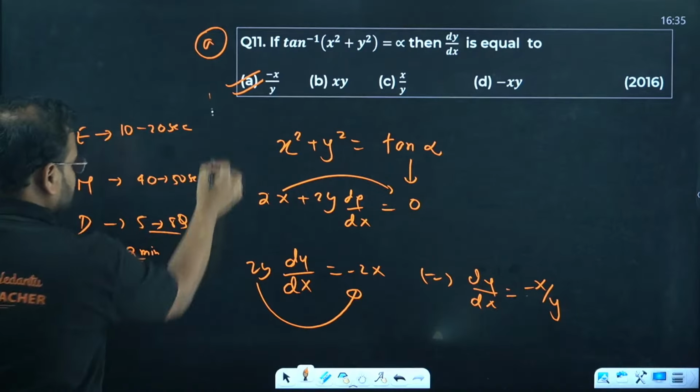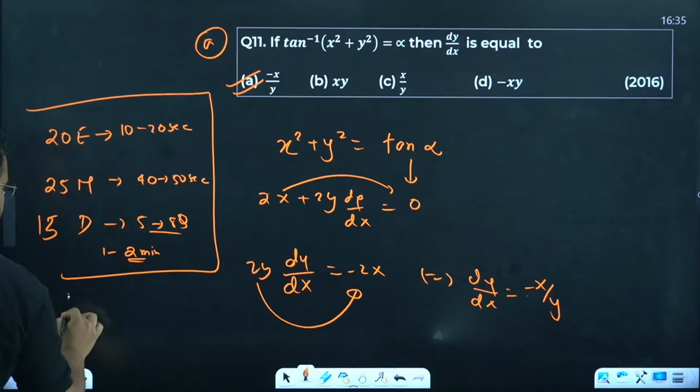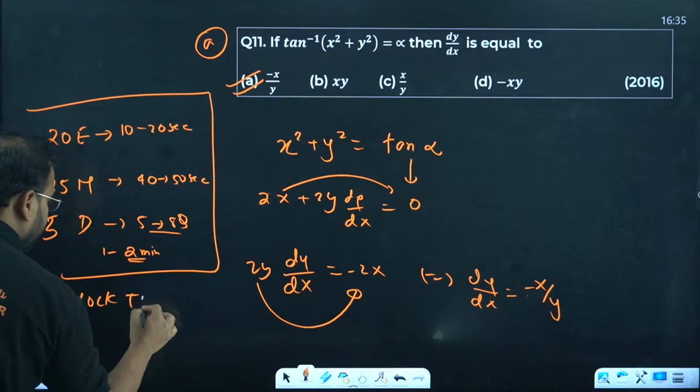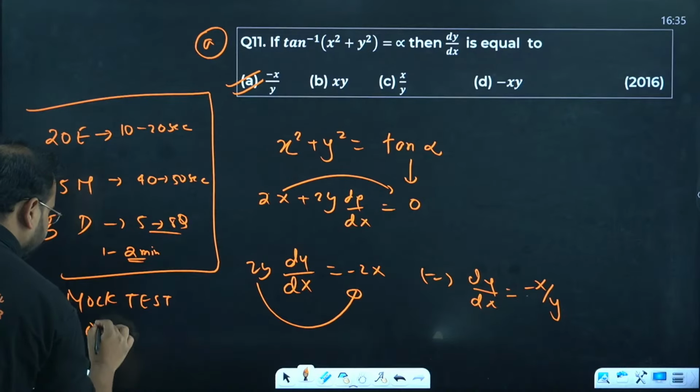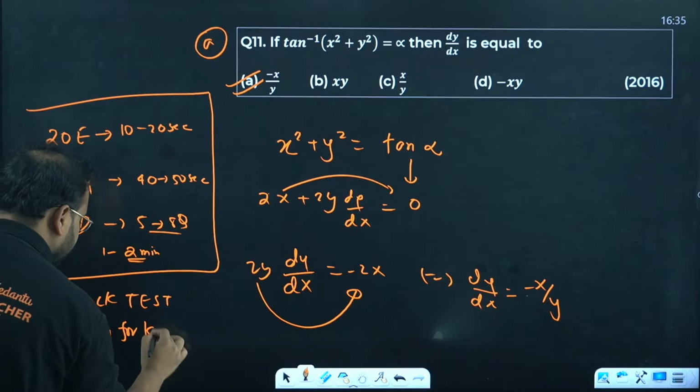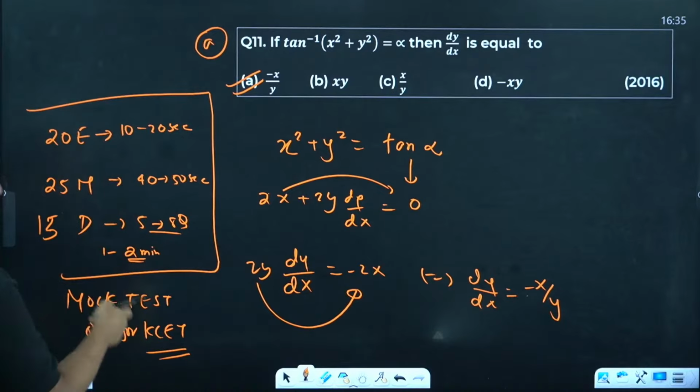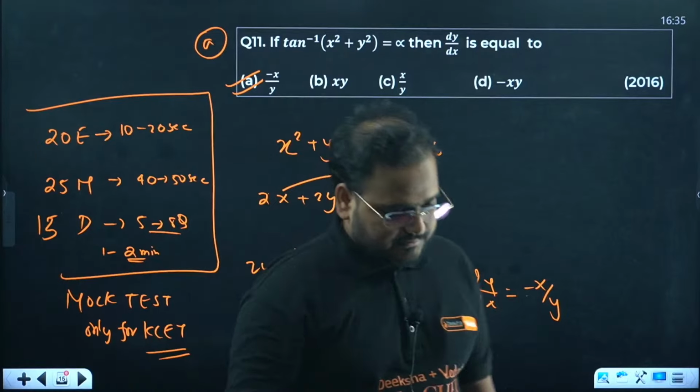That's how we should practice, by using a lot of mock tests, for KCET. This is my strategy. If I was writing the exam right now, I'll do this.